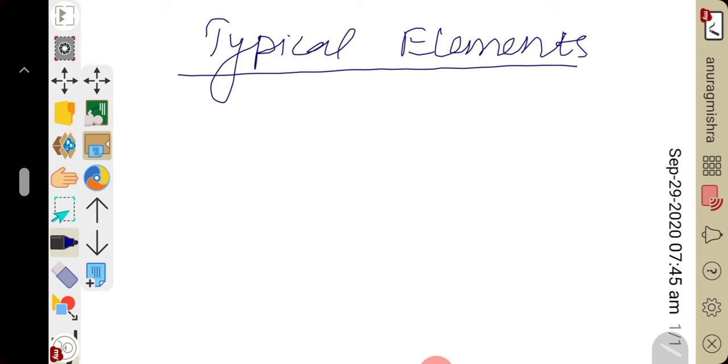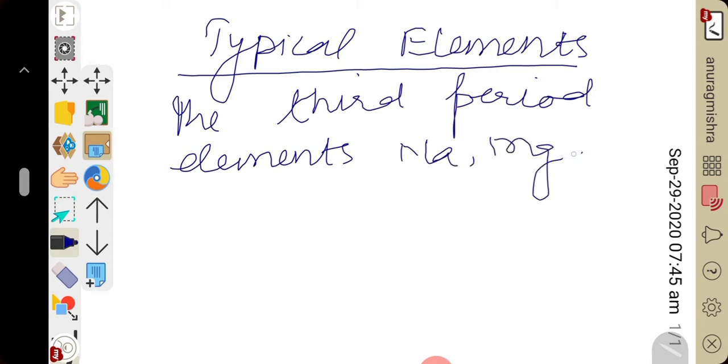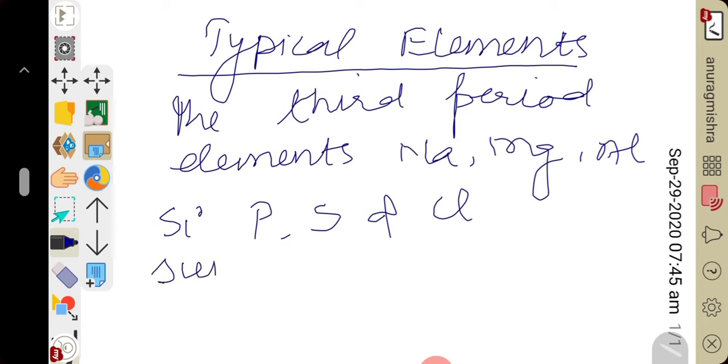The third period elements like sodium, magnesium, aluminium, silicon, phosphorus, sulfur and chlorine summarize the property of their respective group.